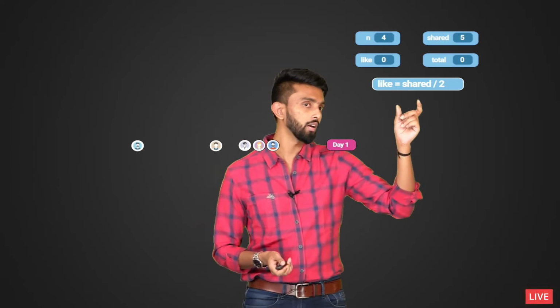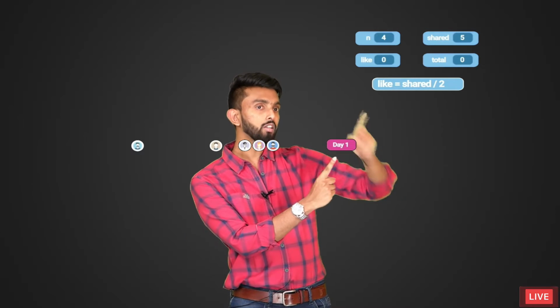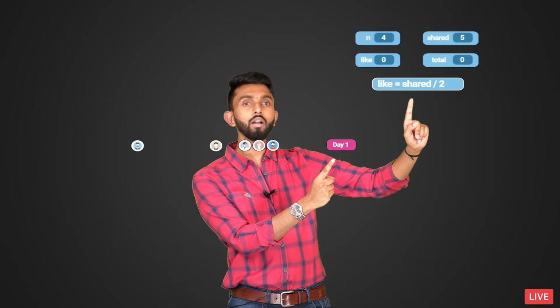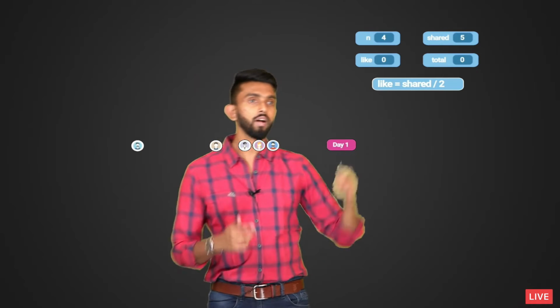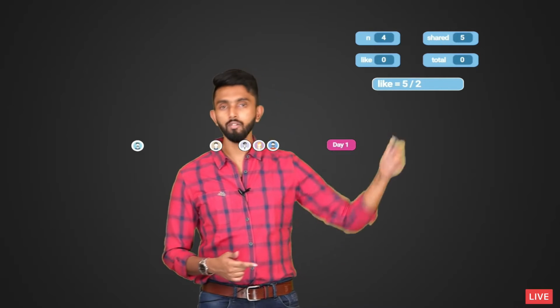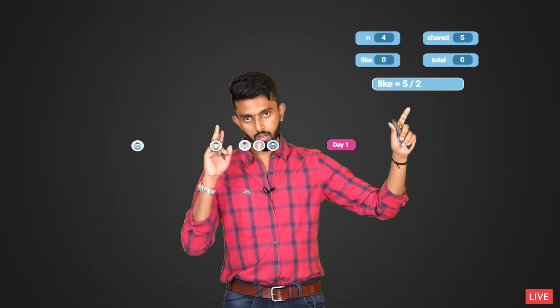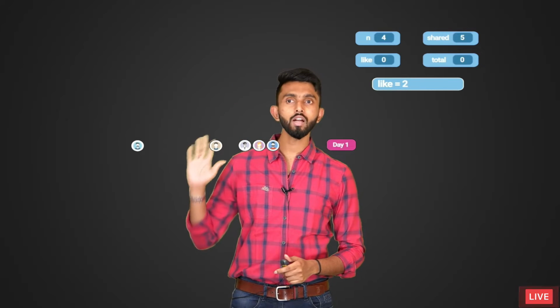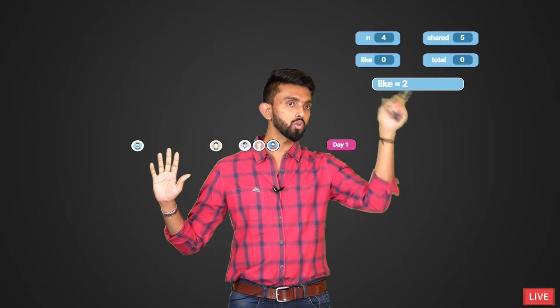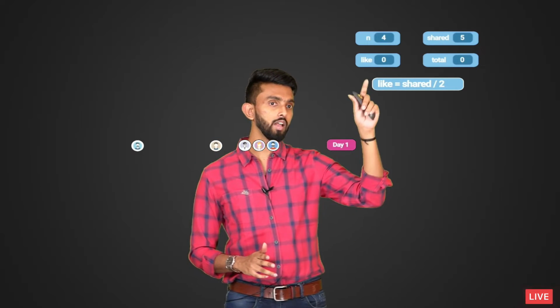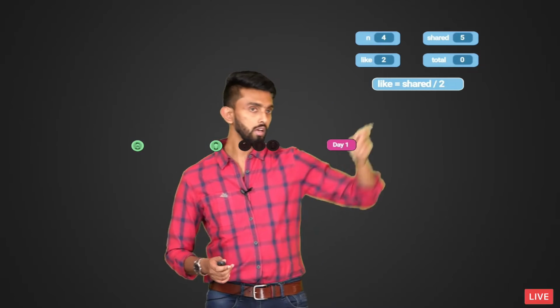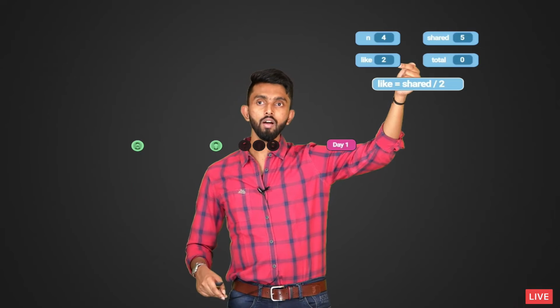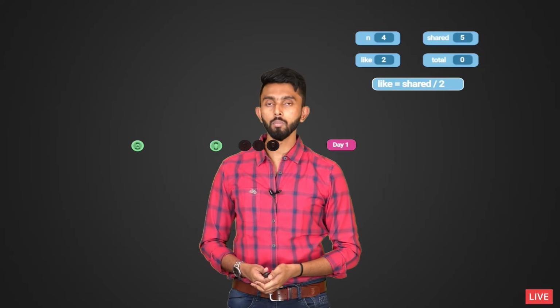So see how I'm going to calculate: the number of people who like the post on day 1 is how many you have shared it to divided by 2. And you know Java will automatically do floor division. 5 divided by 2 is nothing but 2, which means 2 people are going to like the post. So I will make the number of people who like the post on day 1 equal to 2. And see, it has become 2. So day 1, shared 5, liked 2. Hope you're able to follow.